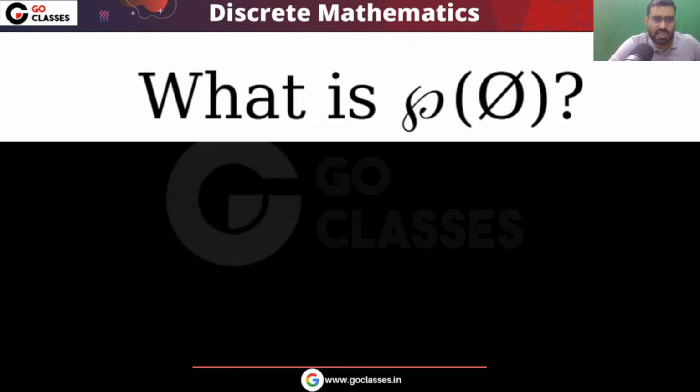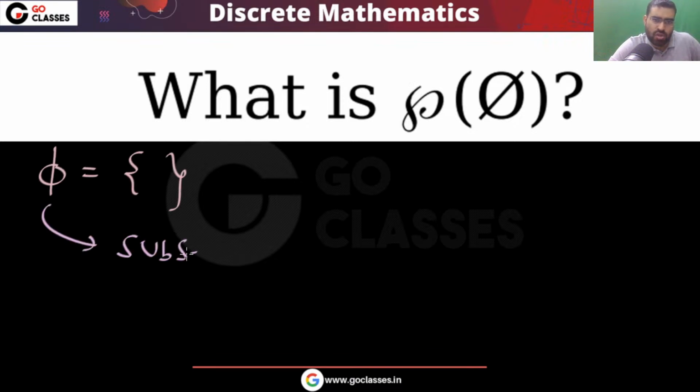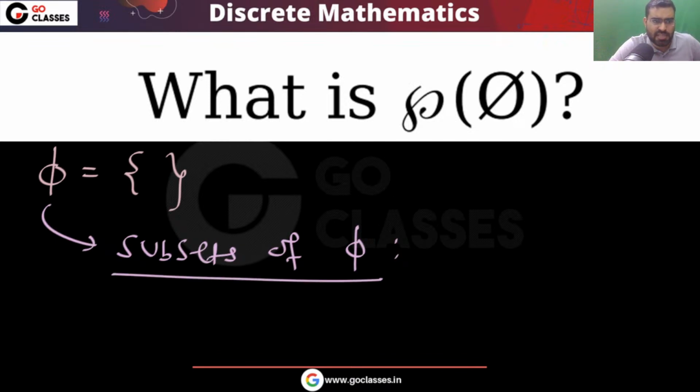Now let's move on. Tell me what is the answer for this. What is the power set of phi? So remember, phi is empty set. So how many subsets are there? First of all, you find out all the subsets of this phi. How many subsets are there? The only subset is phi. For phi, the only subset is phi.